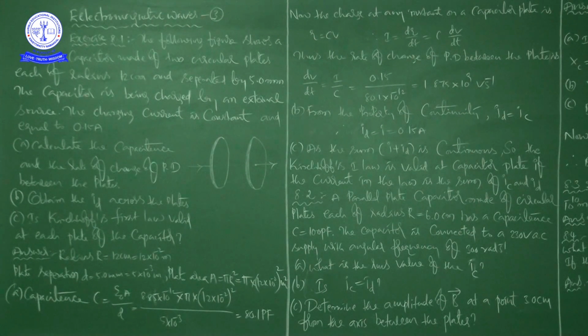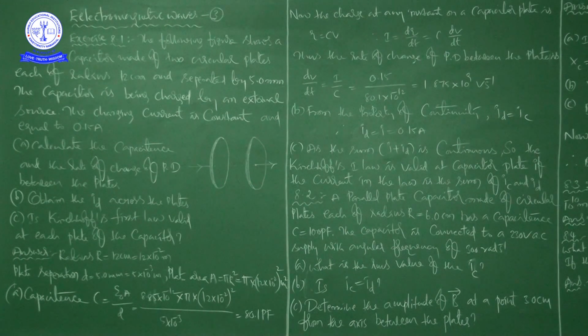Here the following figure shows a capacitor made of two circular plates, each of radius 12 centimeters and separated by 5 millimeters. So there are two circular plates, you can observe here. This picture is showing two circular plates and it is a capacitor. Each of radius 12 centimeters, and separated by 5 millimeters, the distance between these two circular plates.